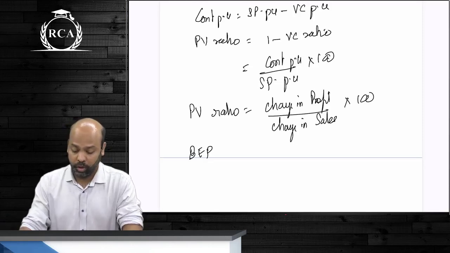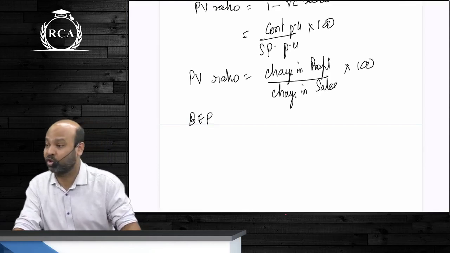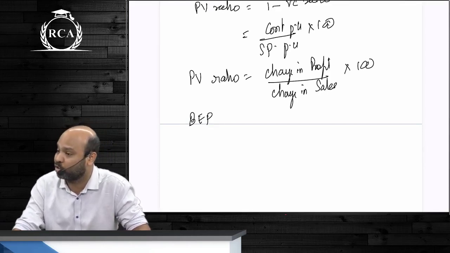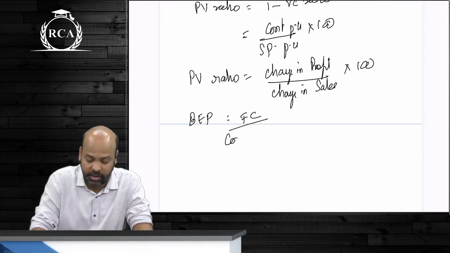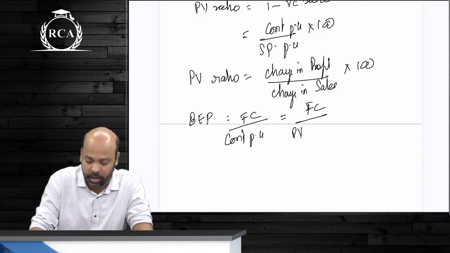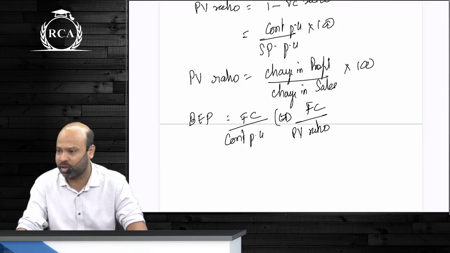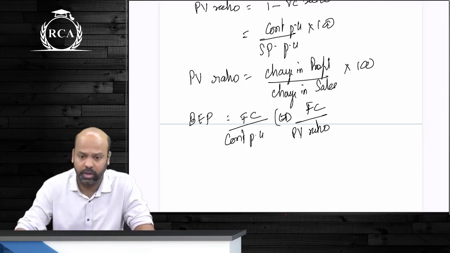So in order to get your break-even point, you will have to arrive at the sales volume at which your contribution is exactly equal to the amount of fixed cost. That is why we write break-even point as fixed cost divided by contribution per unit or fixed cost divided by PV ratio. If you want the answer in rupees, you will write fixed cost by PV ratio. If you want the answer in units, you will write fixed cost divided by contribution per unit.